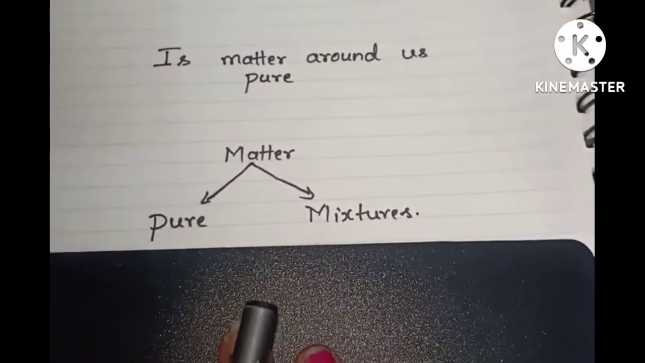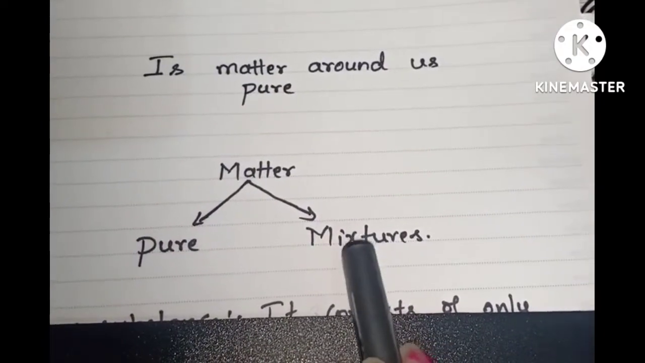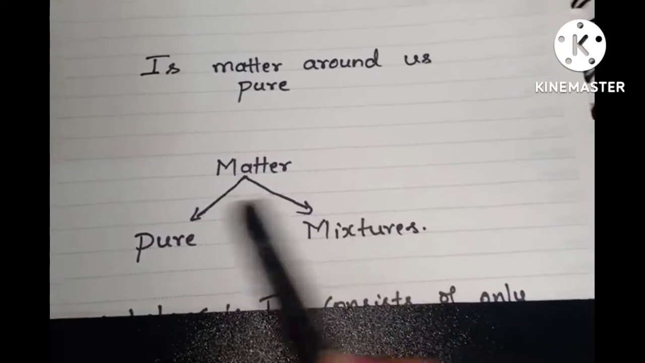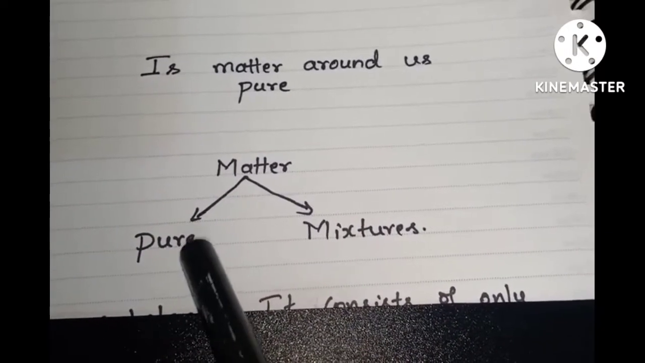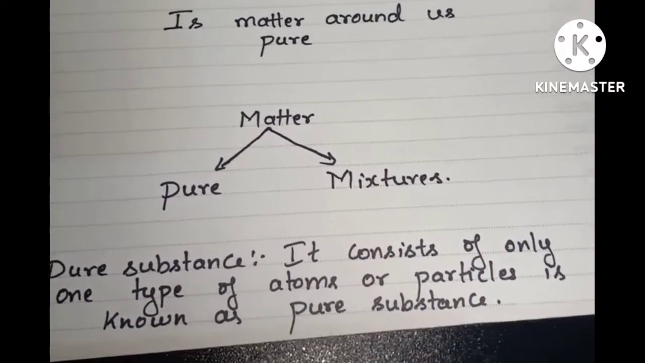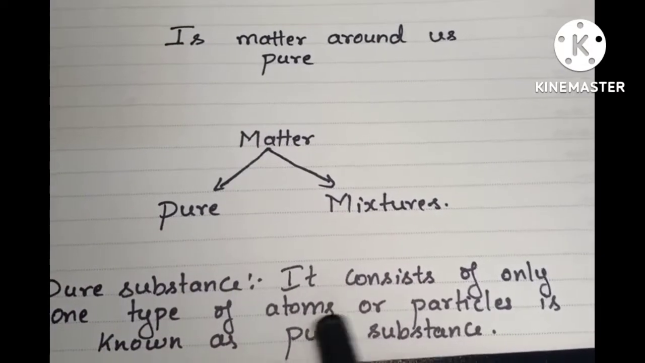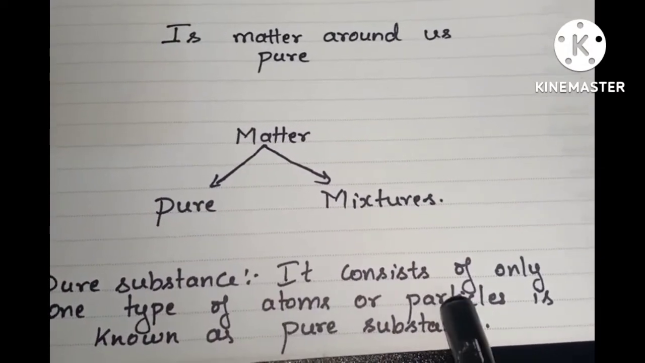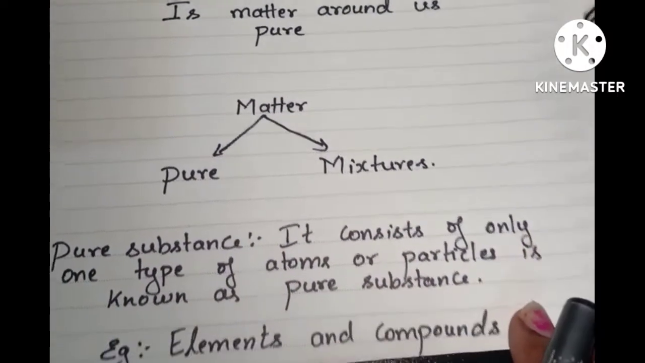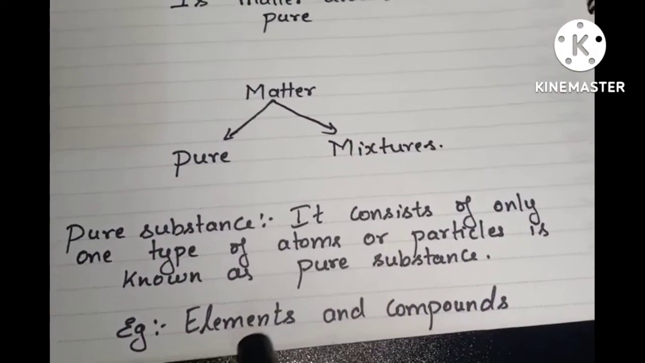See, matter can be classified into pure substances and mixtures. What is meant by pure substance? Pure substance means it consists of only one type of atoms or particles. Examples of pure substances are elements and compounds.